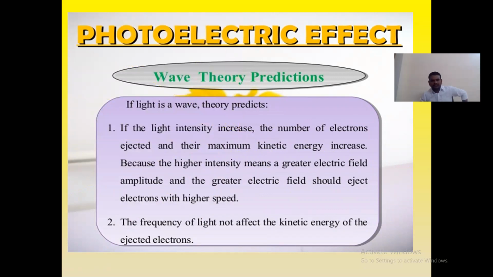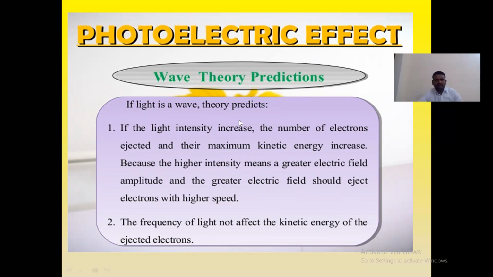In this wave theory predictions, let us suppose that the light is a wave. What theory is predicting us means, if the light intensity, please listen carefully. Here in the wave theory it is different, in the photon theory it is different. Okay, right. So if the light intensity increases, the number of electrons ejected and their maximum kinetic energy increase, because the higher intensity means a higher electric field amplitude and the greater electric field should eject electrons with higher speed.